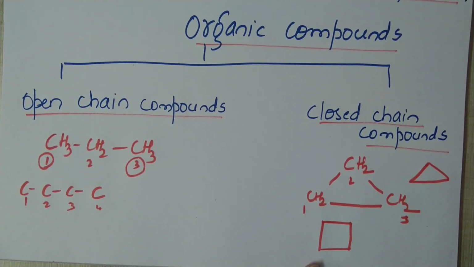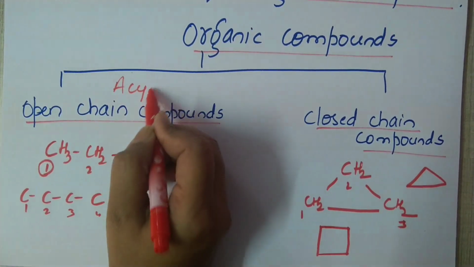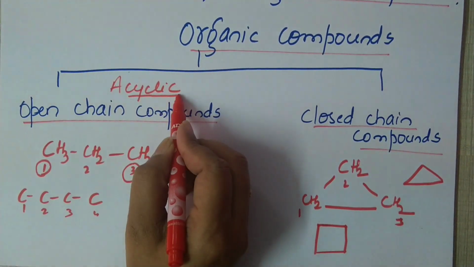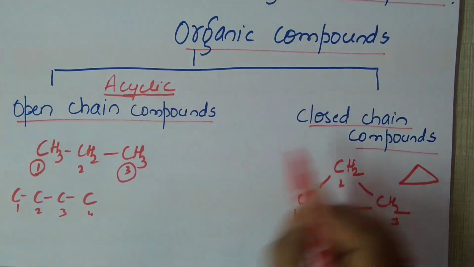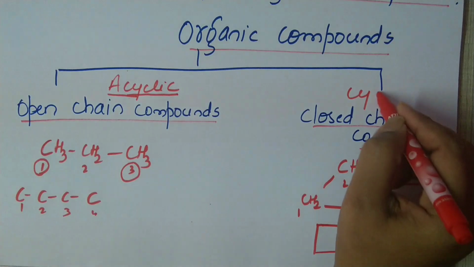Open chain compounds are also called acyclic compounds. Why acyclic? They are not cyclic. The opposite of cyclic is acyclic. Then what should closed chain compounds be called? Cyclic compounds.